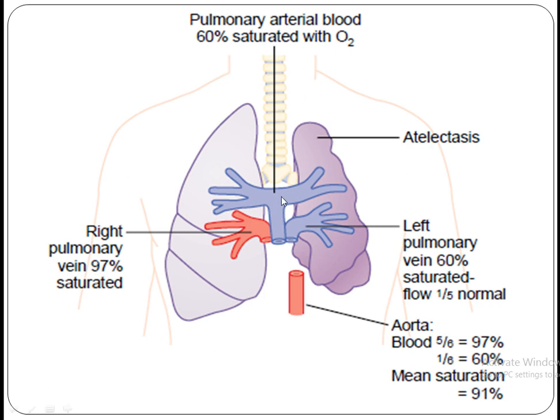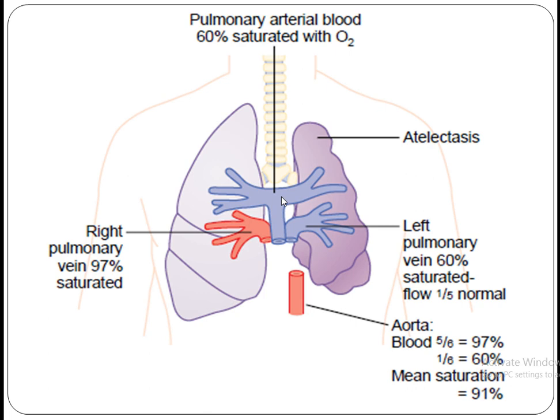The main vessel taking the blood supply from both of the lungs has a mixture of the two lungs' blood supply, 97% from the healthy side, while 60% from the diseased side.